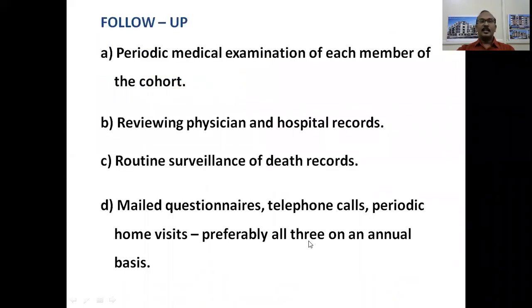Follow-up. Usually the follow-up of both the study cohort and the control cohort is done by periodic medical examination of each member of the cohort, or by reviewing physician and hospital records, or by routine surveillance of death records, or by mailed questionnaires, telephone calls, and periodic home visits, preferably all three on an annual basis.